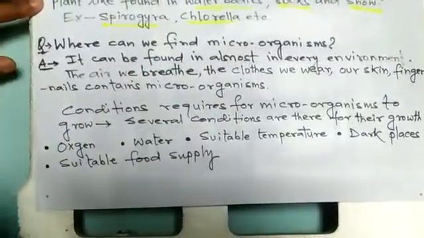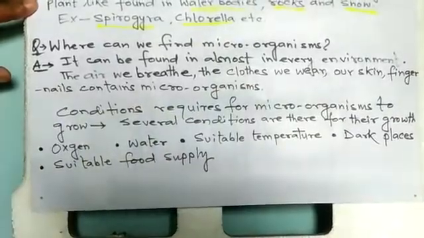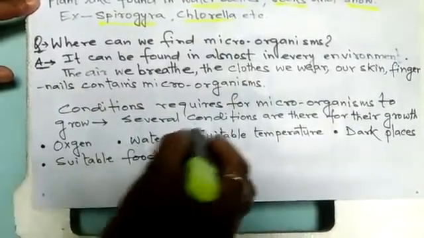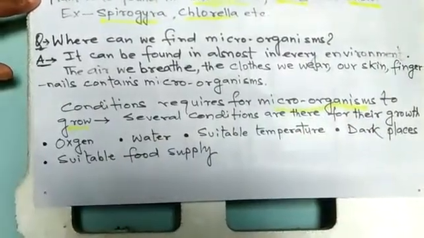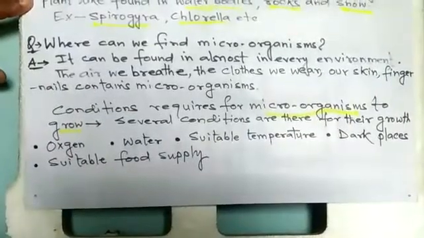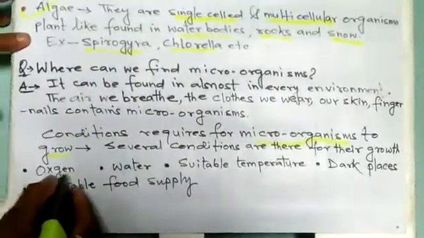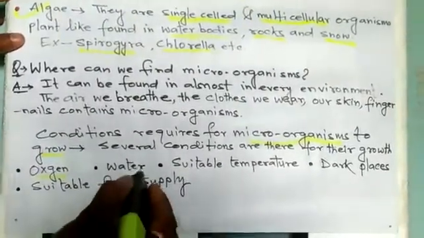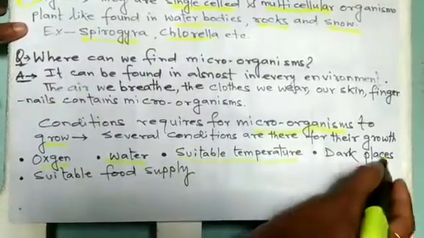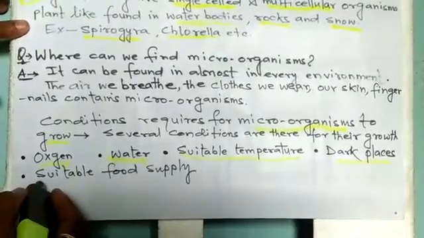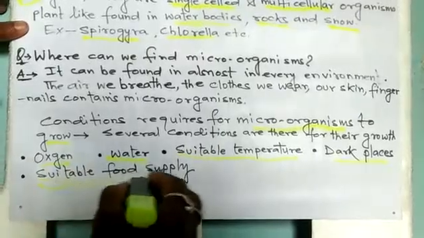Now, conditions required for microorganisms to grow. Several conditions are there for their growth. First is oxygen. Second is water. Third is suitable temperature. Fourth is dark places. And last one, suitable food supply.